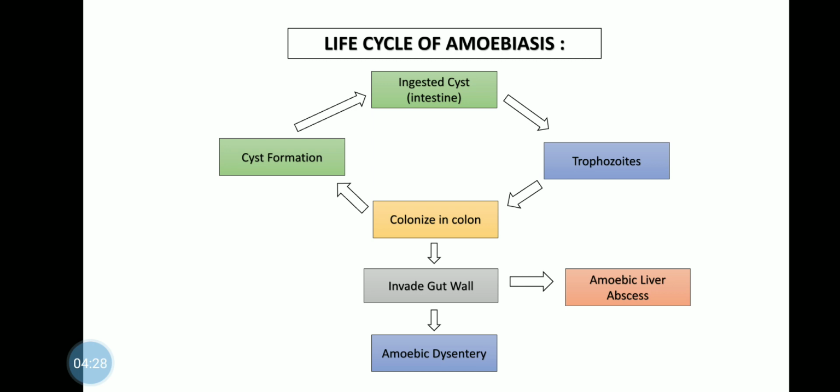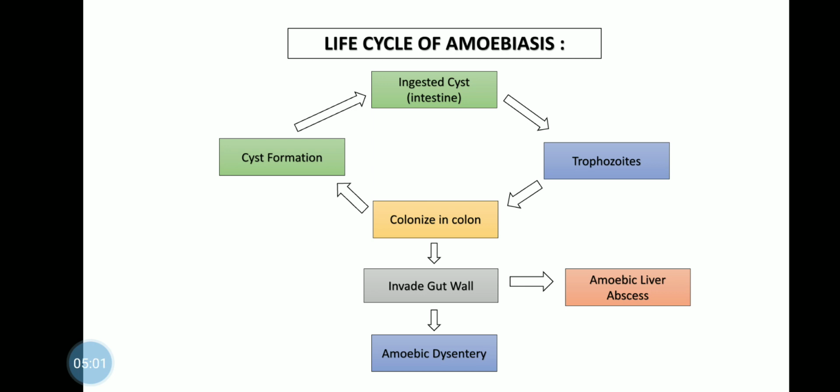Trophozoites invade the intestinal mucosa forming multiple ulcers. Trophozoites release a substance that digests mucosal cells, and finally they may find their way to the mesenteric veins to be carried to the liver by portal circulation, causing amoebic hepatitis or liver abscess.